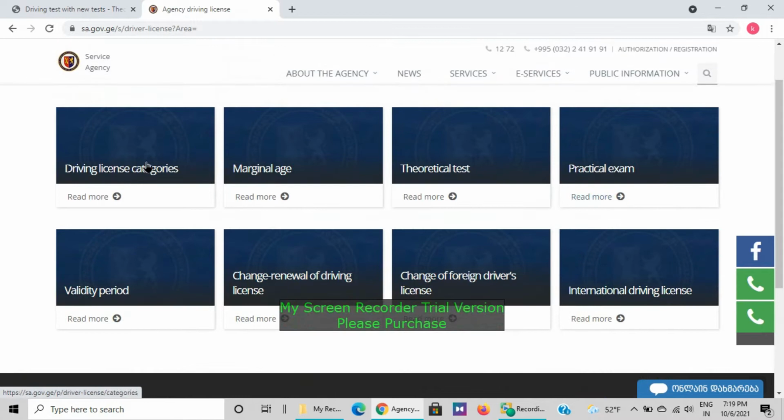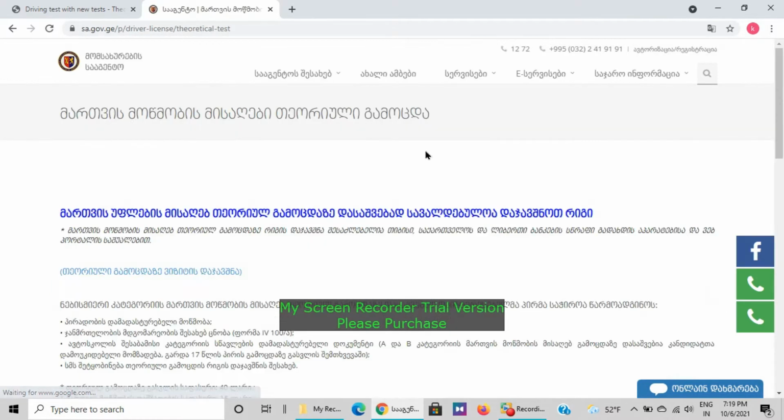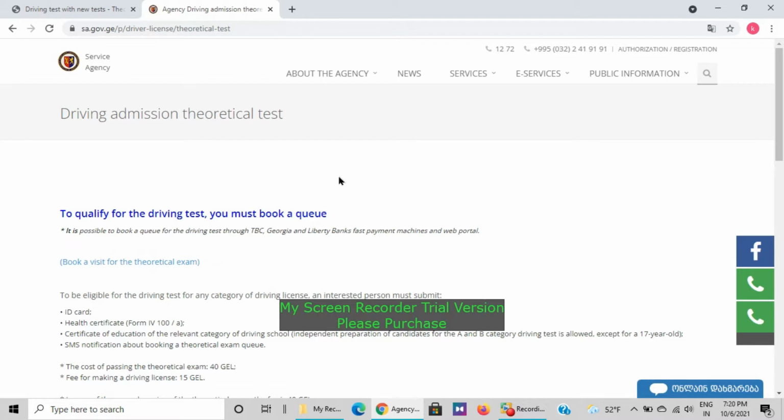Then there are certain categories like driving license categories. In this you have to select the theoretical test. After that, it's written book a visit for the theoretical exam. So for the theoretical exam you have to click this,